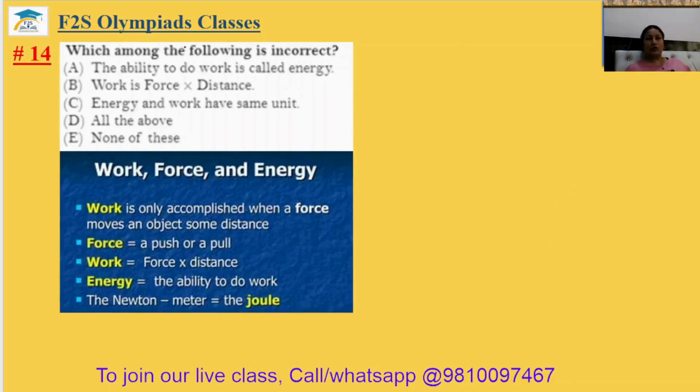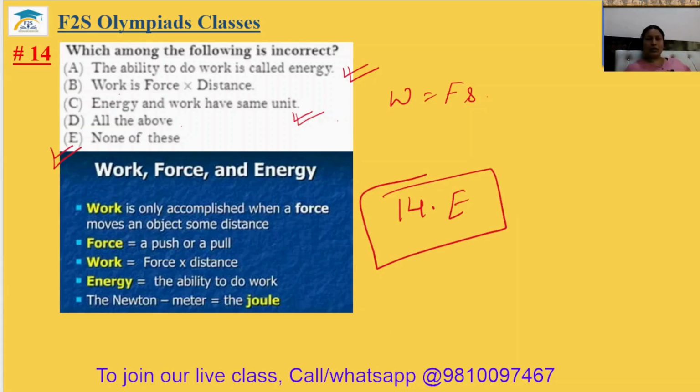Question number 14. Which among the following is incorrect? The ability to do work is called energy. It is correct. Work equals force into distance, W equals F s. Correct. Energy and work have the same unit. Yes, they both have the unit joule. So, all of the above are correct, and the answer will be E. The 14th answer is option E. Okay.